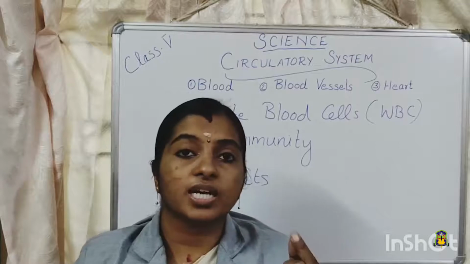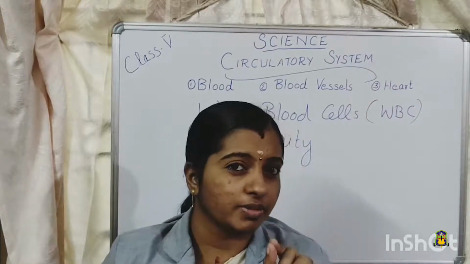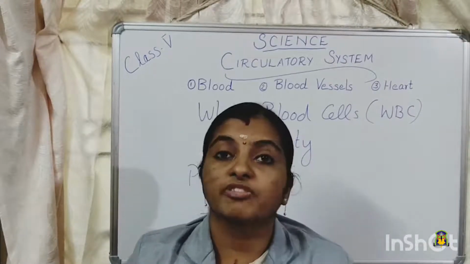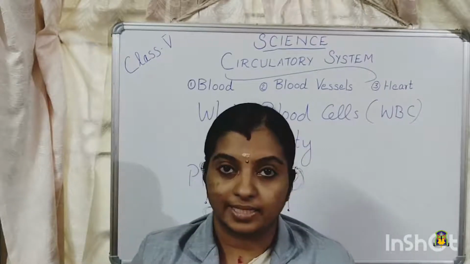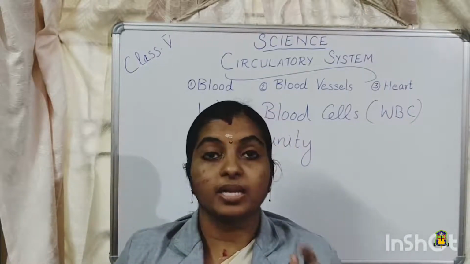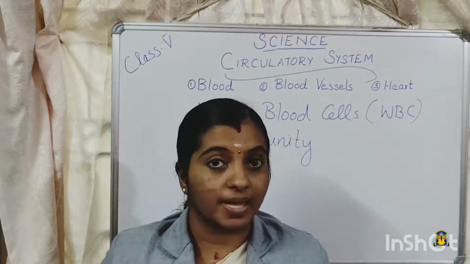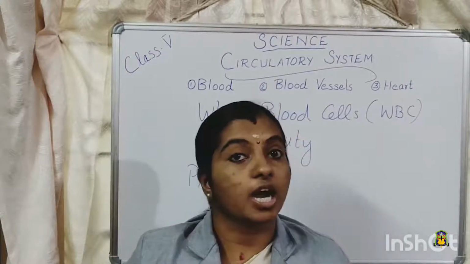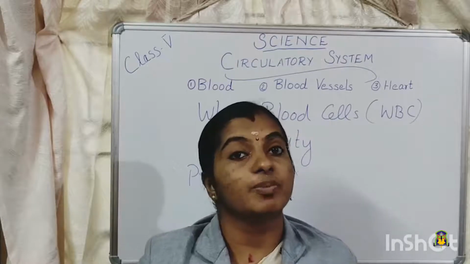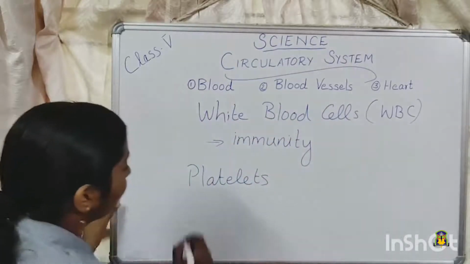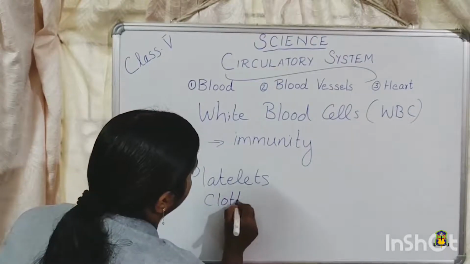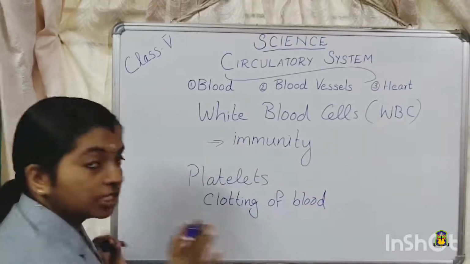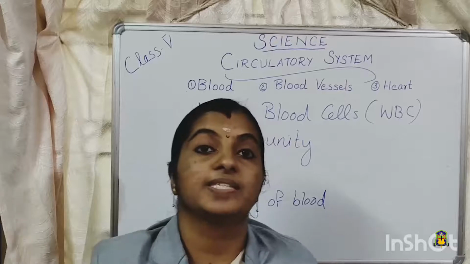Have you seen when we have a cut or wound, after some time we can see that a clot will be formed. A dark colored substance or clot will be formed, and this formation of clot is because of the presence of platelets. If these platelets are very low in number, that person will not have the capacity of blood clotting. In that particular person, if the count of platelets is very low, the clotting of the blood will not take place. So, the function of platelets is clotting of blood. So, these are the functions of the three types of cells that are present in our blood.